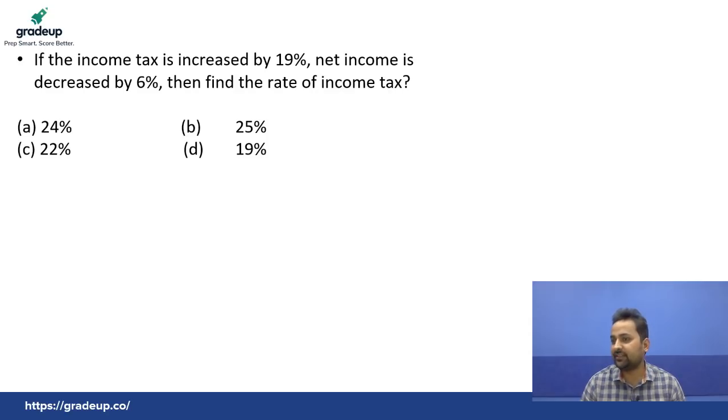You all are getting this thing. Very simple. If the income tax is increased by 19%, net income is decreased by 6%, then find the rate of income tax. Everyone solve this question very fast. I am giving you 30 seconds to solve this question. Tell the answer.